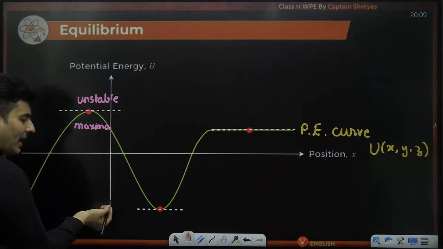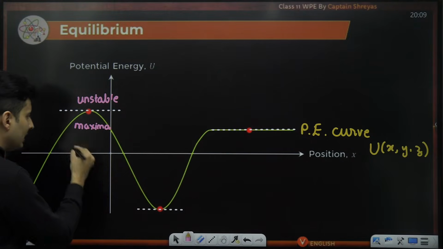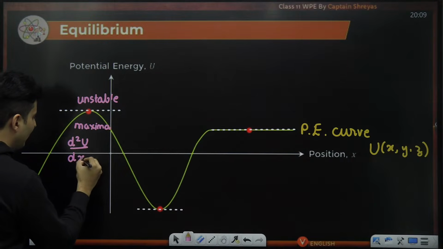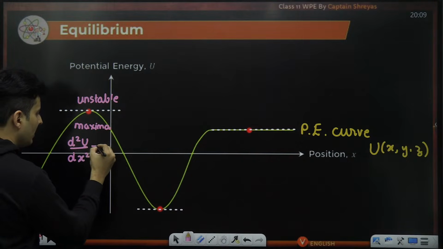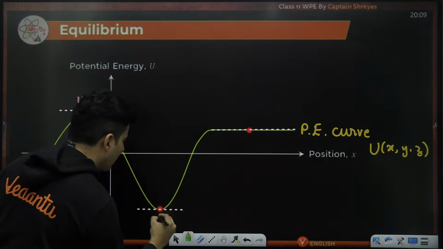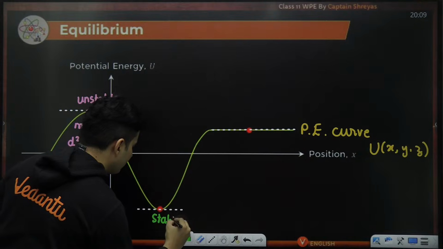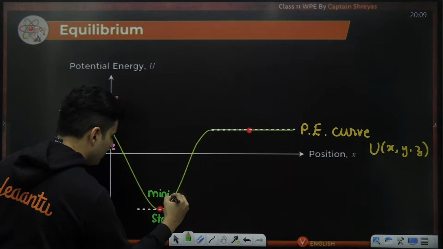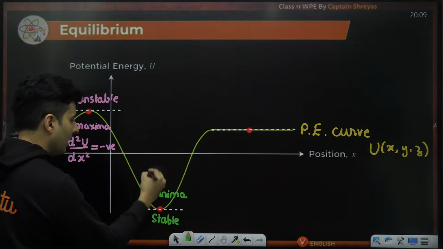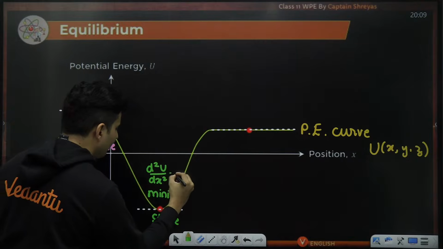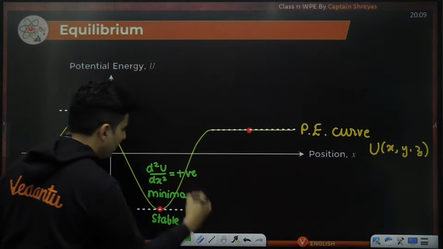And whenever you have a maxima, the second derivative, d square u by dx square, should be a negative number. Whenever it is stable, it is the minima part of a graph. This is a valley point, which is a minima. That's where the second derivative will be a positive value.